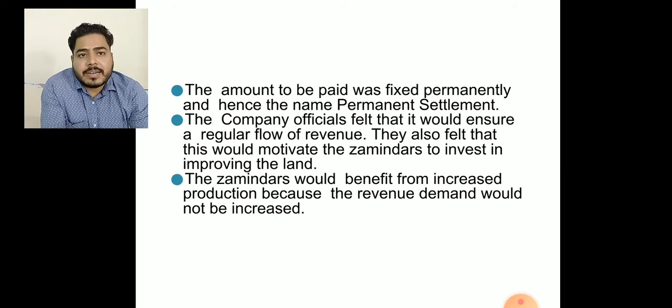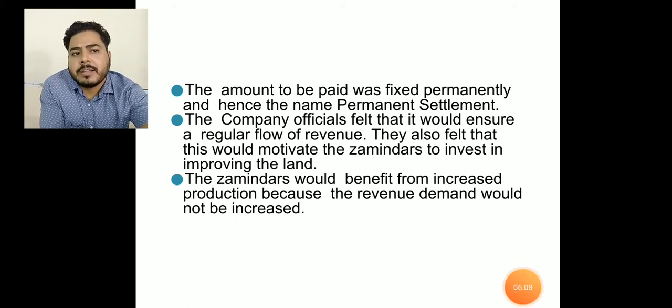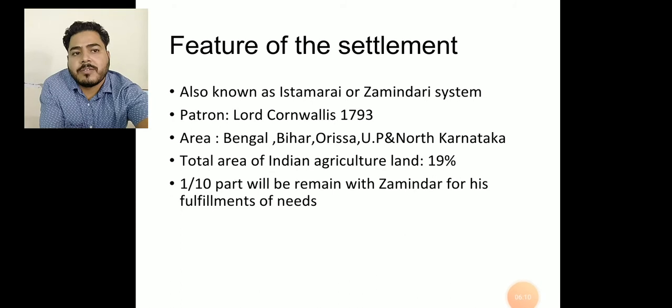They also felt that they would motivate the zamindars, whose role would be as a mediator of the Company, to invest in improving the land, so that more and more revenues could be collected. The zamindar would benefit from increased production, because the revenue demand would not be increased, since according to this Permanent Settlement the revenue collection was fixed.